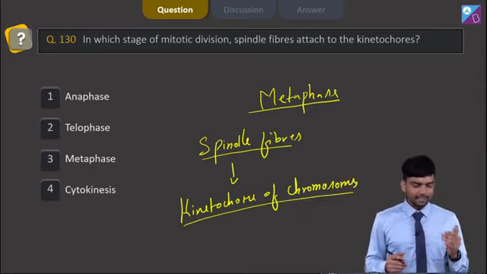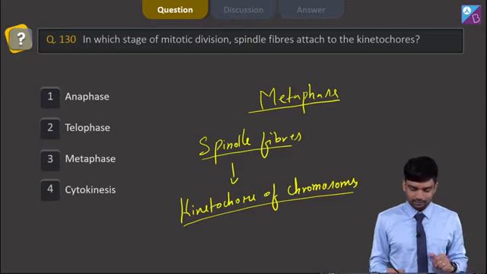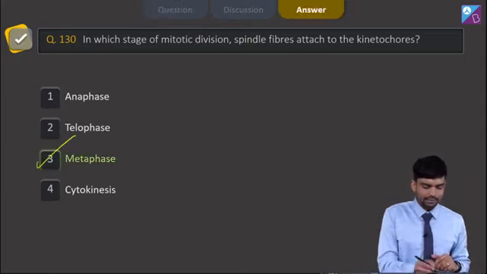So we have options anaphase, telophase, metaphase and cytokinesis, and we know the correct answer is option number 3, which says metaphase.